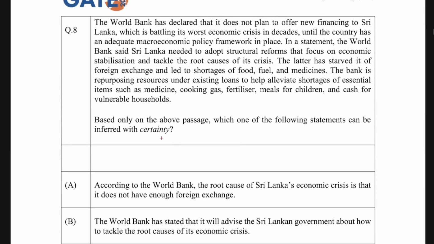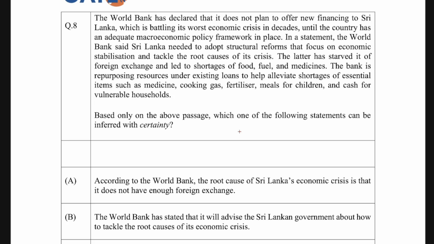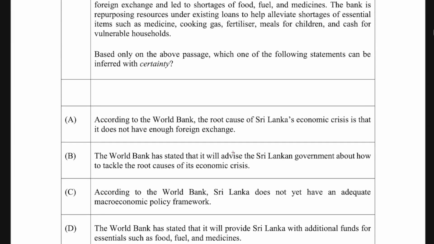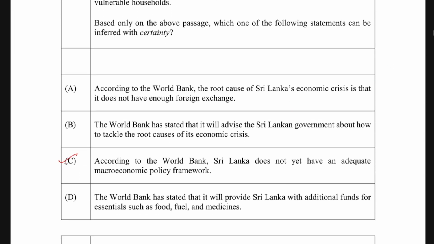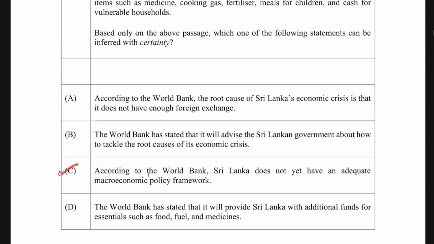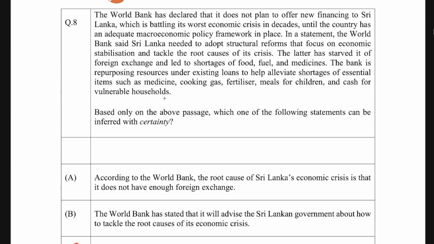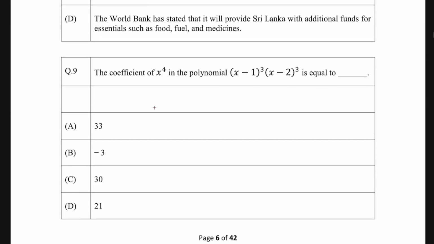So with this, you have to read the passage again and try to come up with a summary of it. Just a 2-line summary. According to the statement, it seems like statement C is the correct summary, which says that according to the World Bank, Sri Lanka does not have an adequate macroeconomic policy framework, and they are going to give money once they work upon that. So statement C should be correct, the one that serves as a summary of it. All right. Okay, let's take the next question.